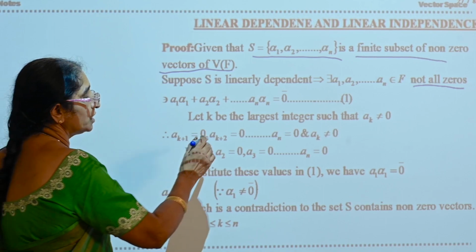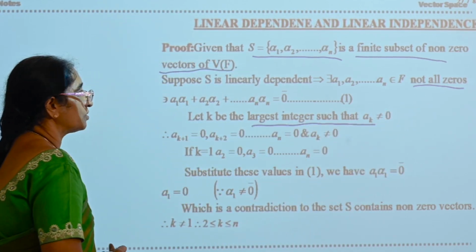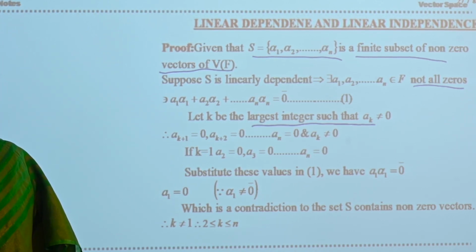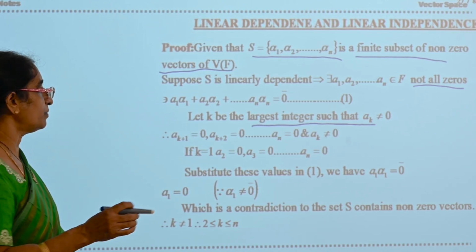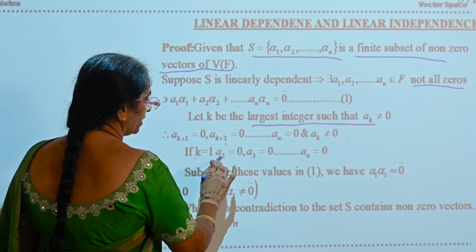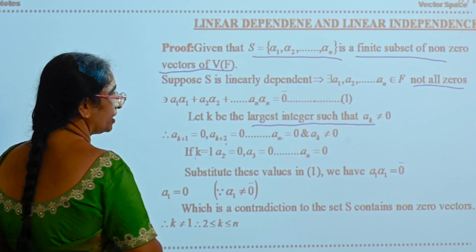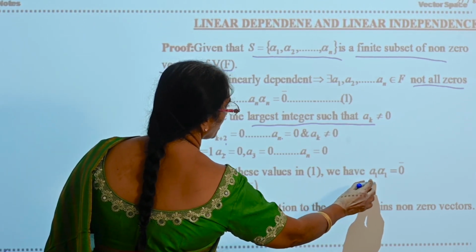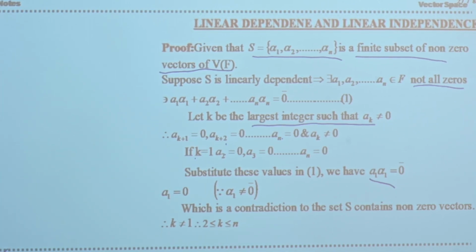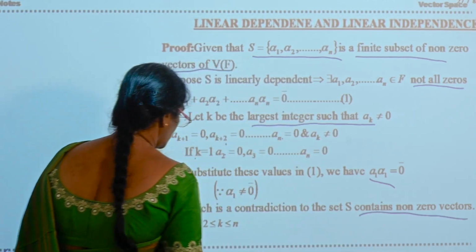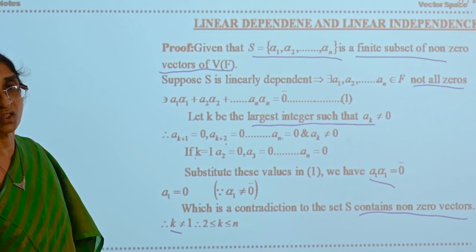Let k be the largest integer such that ak is not equal to 0. That means how many constants are there? a1, a2, ..., an are there. Out of these, some a1, a2, ..., ak are not zeros. So ak plus 1 is 0, ak plus 2 is 0 and so on, an is 0. For k equal to 1, a2 is equal to 0, a3 is equal to 0 and so on, an is equal to 0. Substitute these values in this linear combination, then you will get a1 alpha 1 is equal to 0, which implies a1 is equal to 0. Therefore, this is a contradiction to the set S containing non-zero vectors. Therefore, k is not equal to 1.